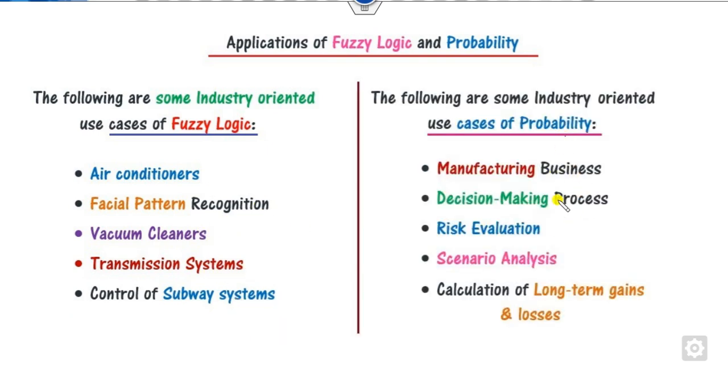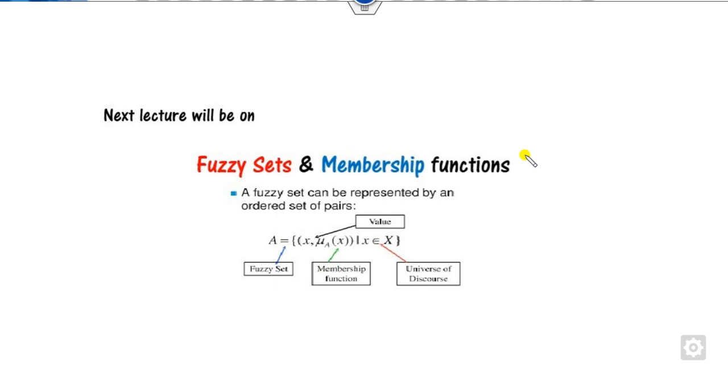While in case of probability, you are working on decision making theory, risk management scenarios, calculation of gain and loss, manufacturing, business, all based on probability. So I hope you can understand the basic difference between fuzzy logic and probability through examples.